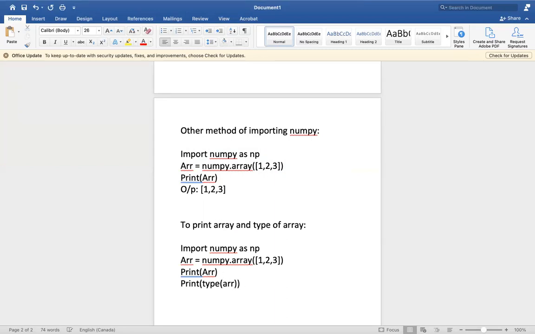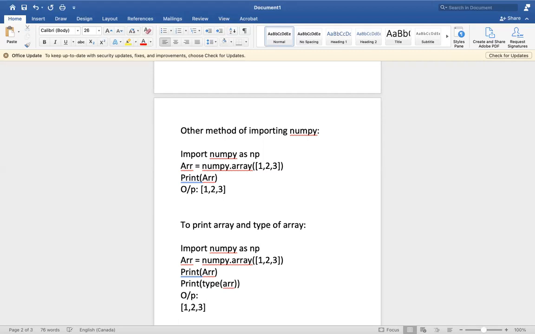This type is similar to when you give type of a list like 1 2 3, you will get list. If you give characters like abc bcd, you will get the class as string. That's the type. If you give print of type of arr, first it will print the array, which in this program is 1 2 3.